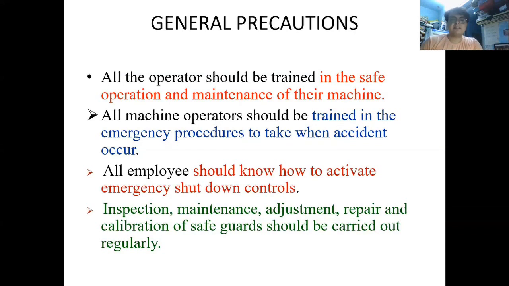Next is inspection, maintenance, adjustment, repairs and calibration of safeguards, which should be carried out regularly. All the work machines should be inspected regularly. Their adjustment, maintenance and, if required, repairing is definitely required to be done. From the inspection we can come to know whether the repairing is required or not, and by doing so we can reduce the chances of accidents. Okay, next,